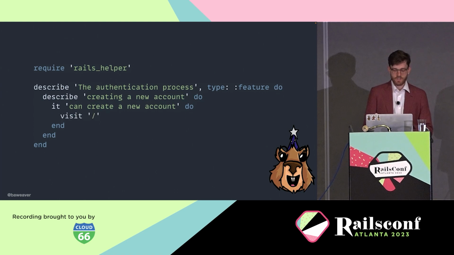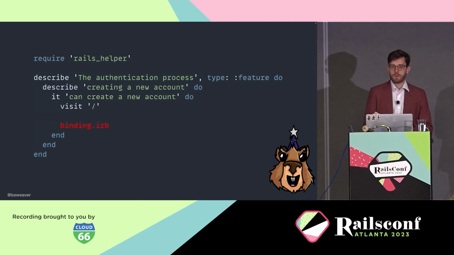Notice I have a single method call in here, visit. Why? Well, we capybaras are quite lazy and I don't want to guess what to write, I want to know. So, how exactly do we do this? How do we know what to write given this web page? Well, we stick a binding.irb in there and we step through it piece by piece, right below the visit. This puts us in the context of our test, meaning we can interact with the web page from our IRB console and figure out what exactly this should be doing.